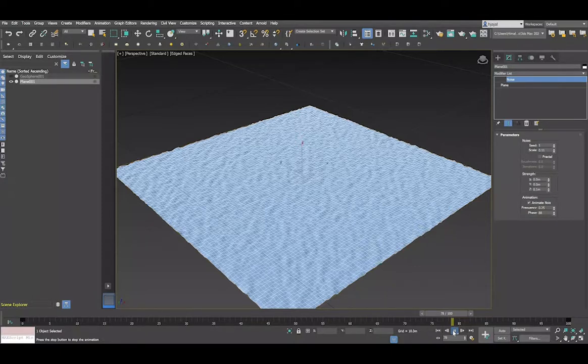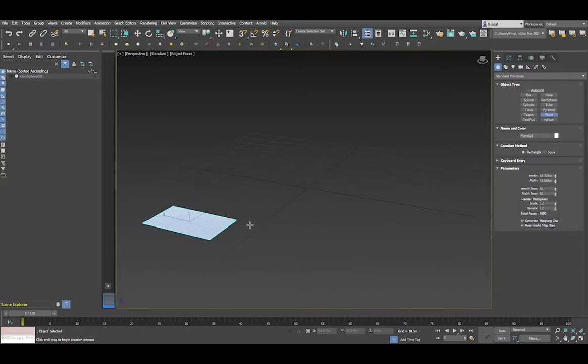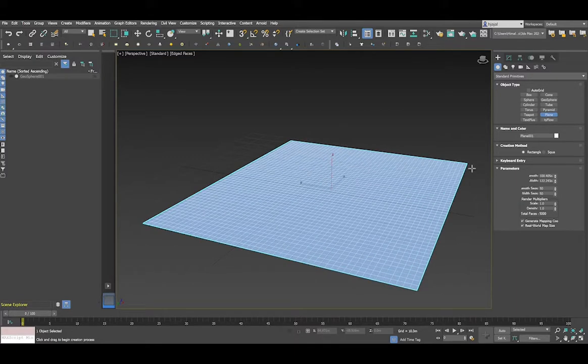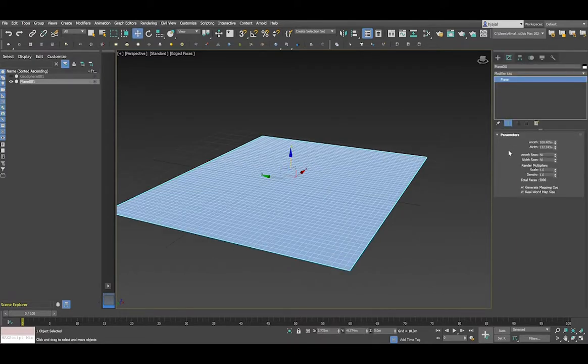Hi everyone, this tutorial is about creating a water effect through the noise modifier, and we will go through a wave effect as well. So to do so, let's create a plane first. Use the modifier panel to increase the segments of the plane, and now